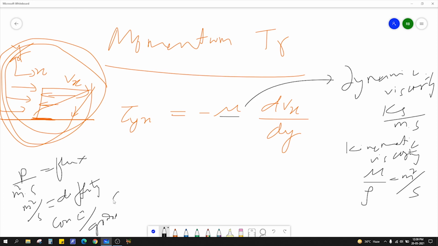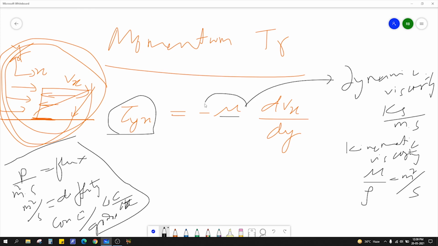Concentration gradient means C by delta x, delta distance. Any concentration can be momentum concentration, heat concentration, or mass concentration, right? So this is the general form. I will show you that this is nothing but momentum flux, this is your momentum diffusivity, and this is your concentration gradient.